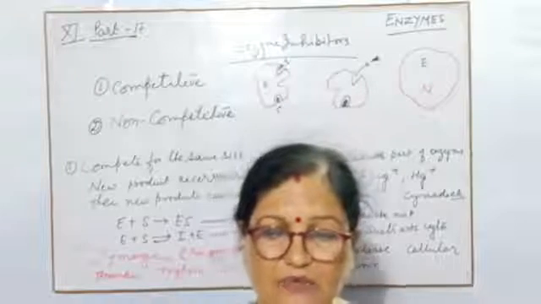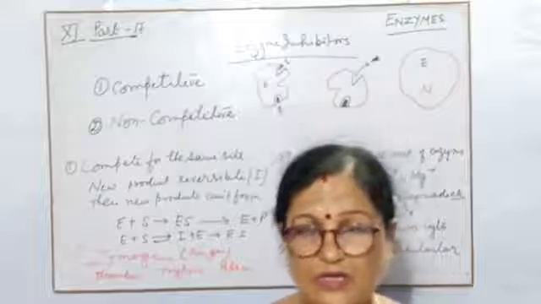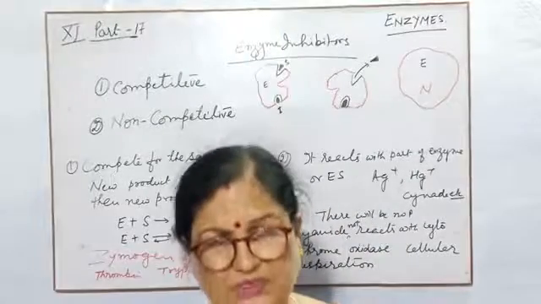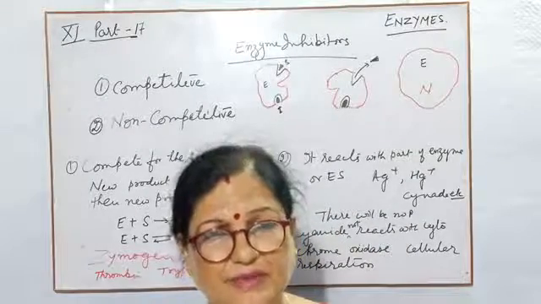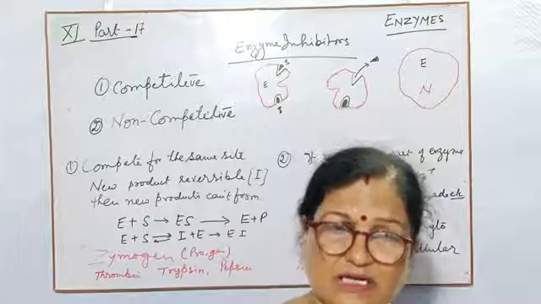Understood? Now, inhibitor. Sometimes an inhibitor can compete with the other.